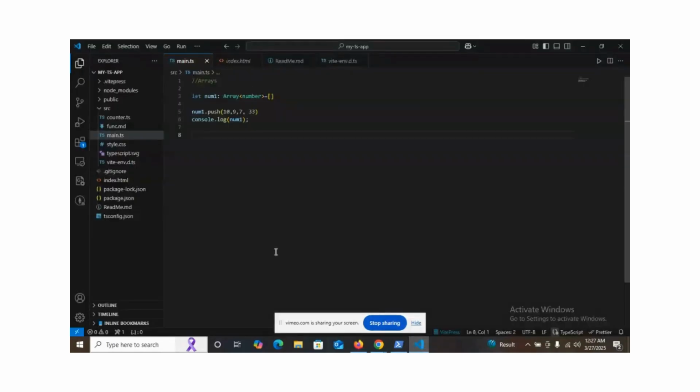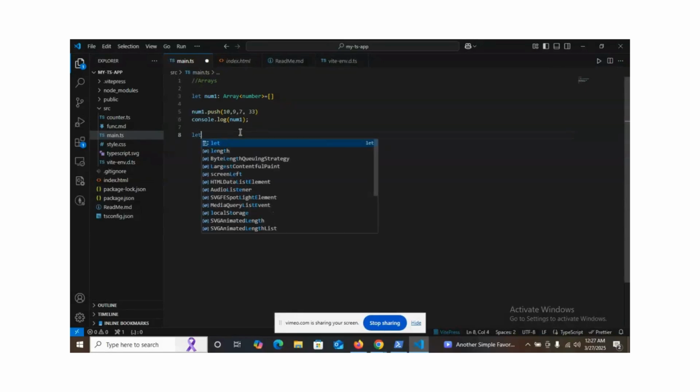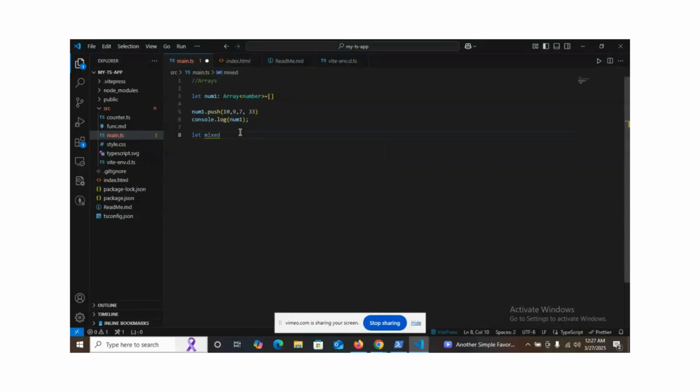We're doing a mixed array. Let's say number one is equal to mixed array. Let me define another thing, mixed array, so that we understand what we're doing here. Normally, once you define something, you must add the type.